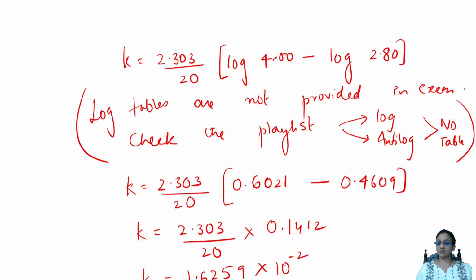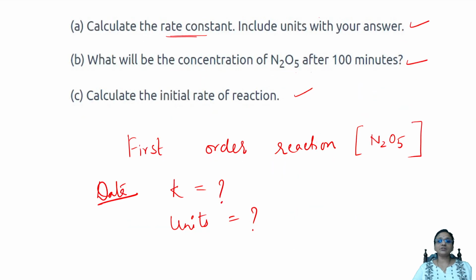Now this is which order? This is first order reaction. So the units would be minute inverse. So the rate constant value I have got, the first answer is over. So I'm going back to the video and writing here, units also. I got an answer of K is equal to 1.6259 into 10 raised power of minus 2 minute inverse. Over. Done.